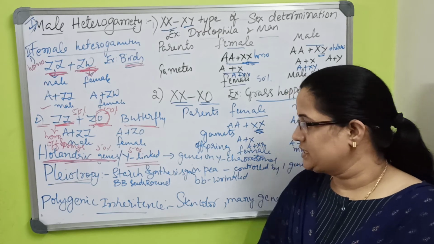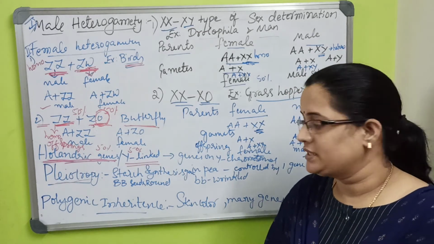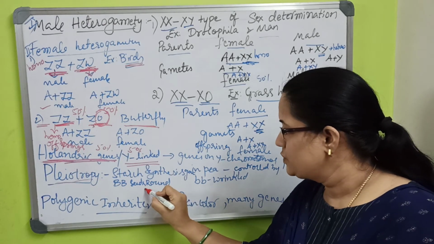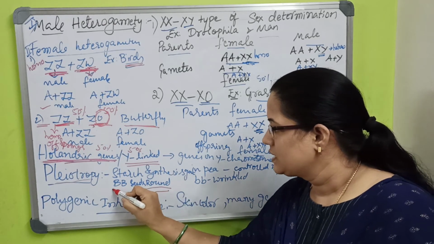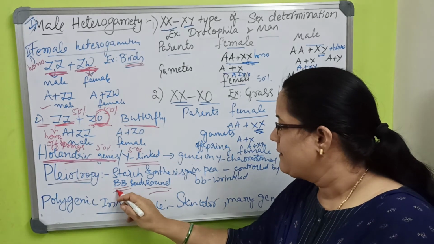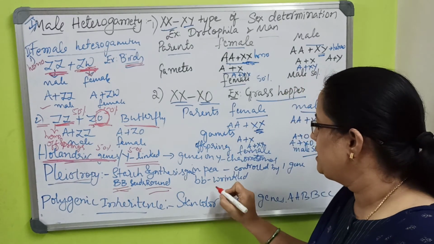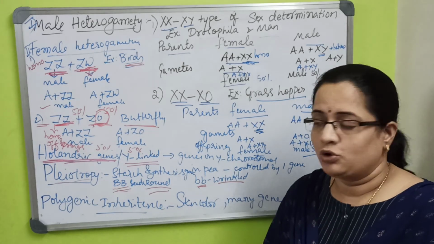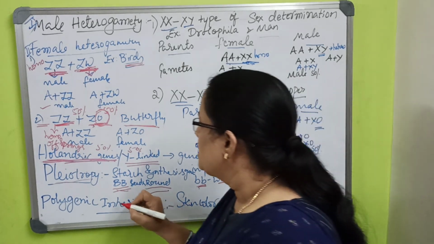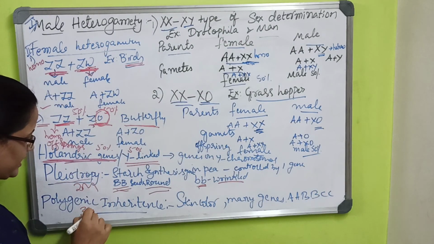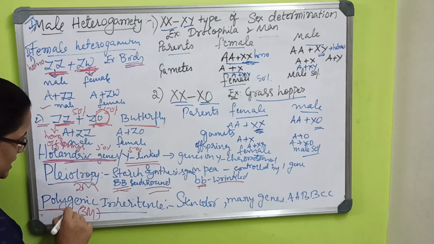So that gene is called a pleiotropy gene. Suppose the genes for round seeds have the allele capital BB, whereas wrinkled seeds are denoted by small bb. That is 2 marks.